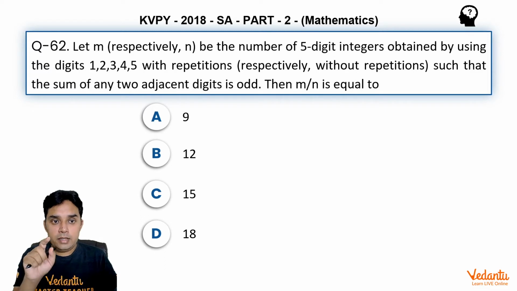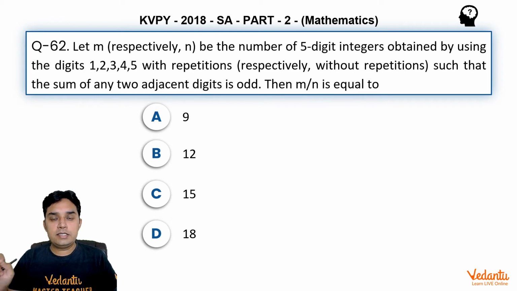Similarly, they have given n. Let us read now inside the bracket. Let n be the number of 5-digit integers obtained by using the digits 1, 2, 3, 4, 5 without repetition such that the sum of any two adjacent digits is odd. Then m upon n is equal to. Options are 9, 12, 15 or 18.